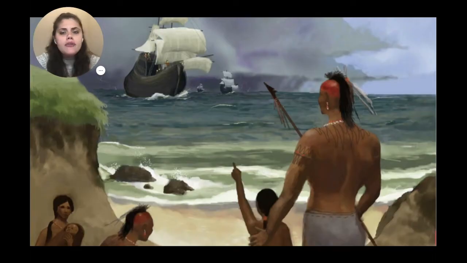Now, I want to review a little bit from the read aloud yesterday, in which Christopher Columbus was very happy because he thought he had reached the Indies in Asia. When Columbus began exploring, he didn't find as much gold as he had expected, Keeble Cubs. Remember, friends, Columbus did not even find Asia or the Indies, but an entirely different continent and group of people who we see in this picture here.